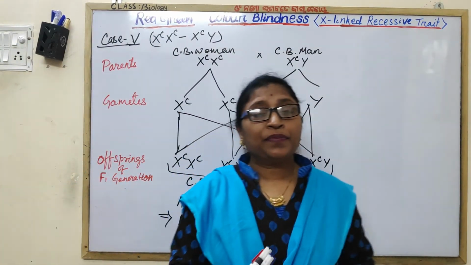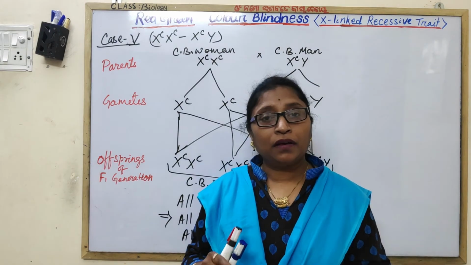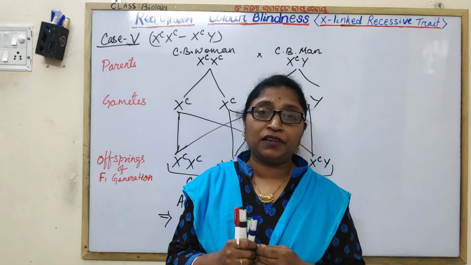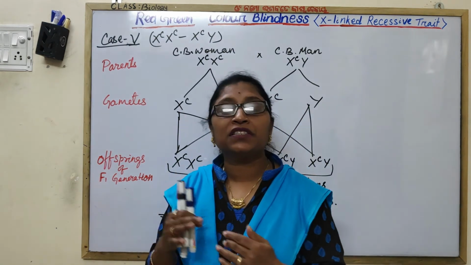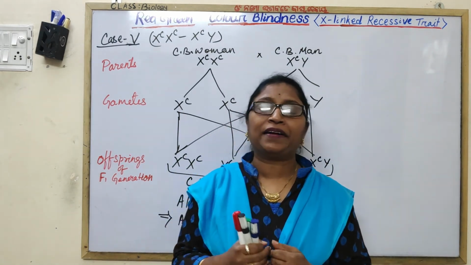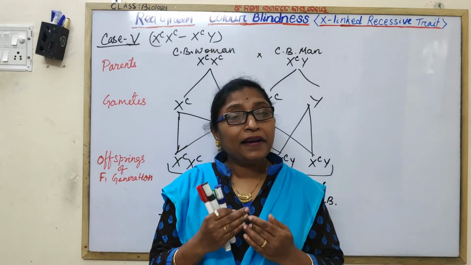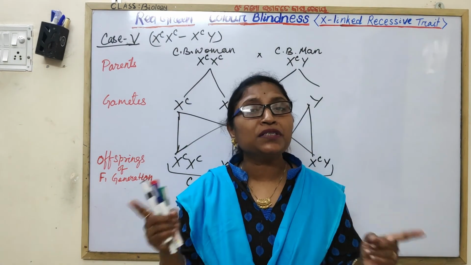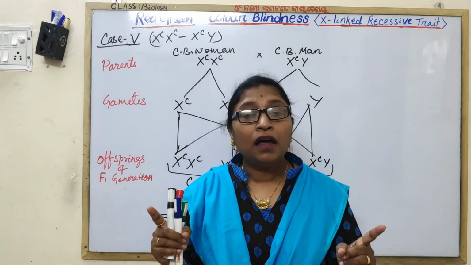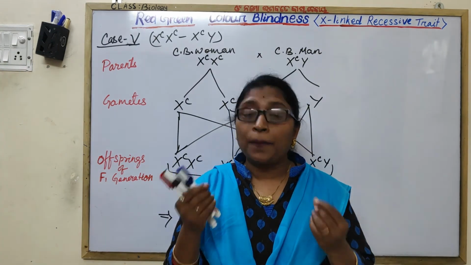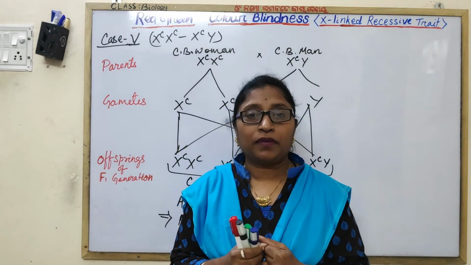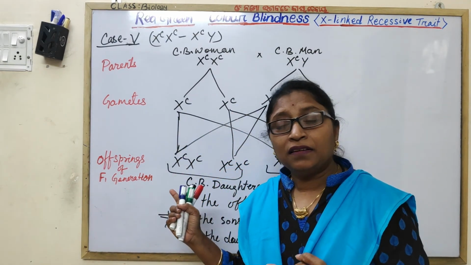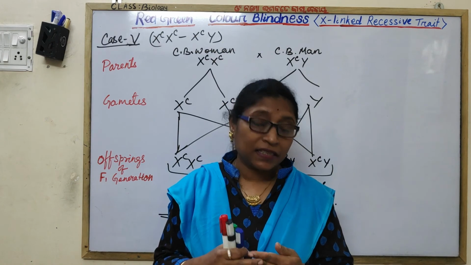Let us summarize what we have discussed so far. Colorblindness was first studied by John Dalton, as he and his brother were suffering from red-green color blindness. Red-green color blindness means the affected person cannot distinguish between red and green color, and red and green appear grey to them. We discussed the 5 cases under this inheritance. How is it inherited?